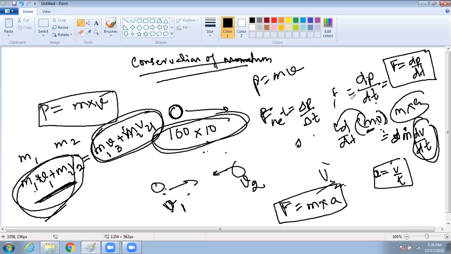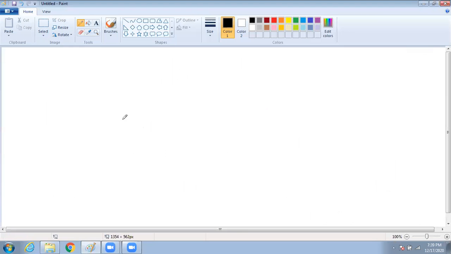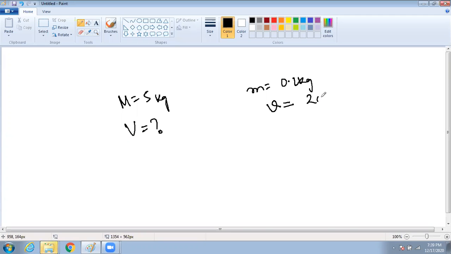Now, if there are two objects hitting each other, the bigger mass is 5 kg and the smaller mass is 0.2 kg. I don't know the velocity of the bigger mass. I want to find it out, given that the other velocity is 200 meters per second. So can we find this? Velocity how? mv plus mv is equal to